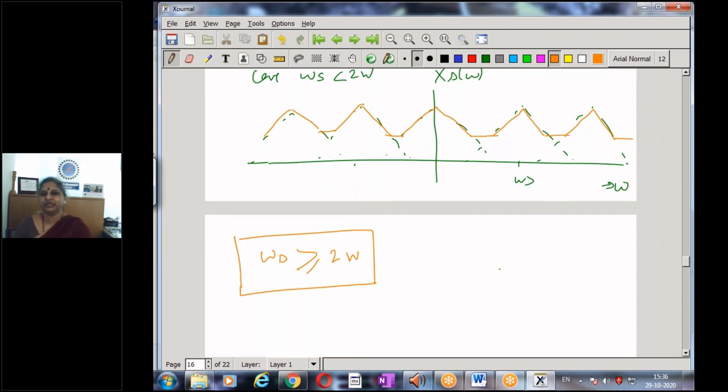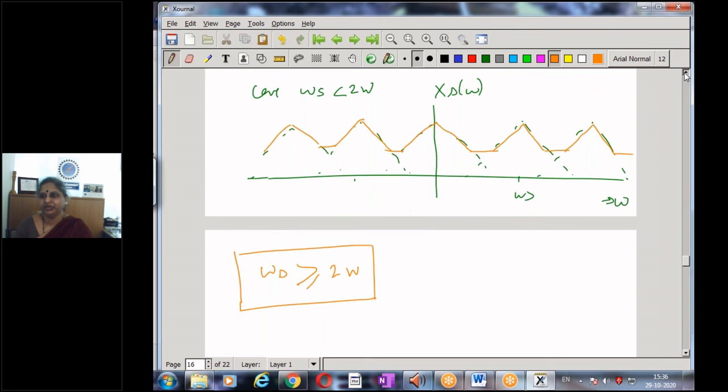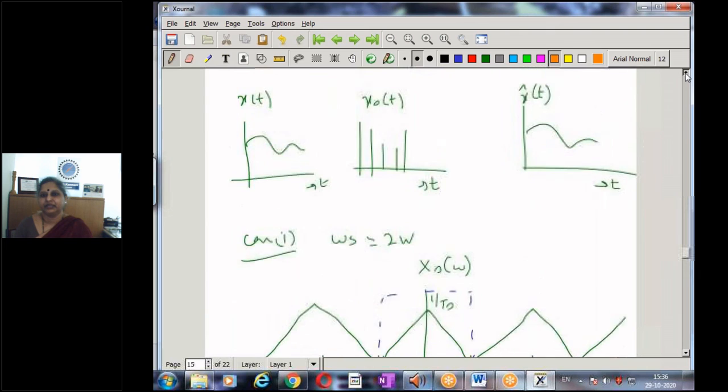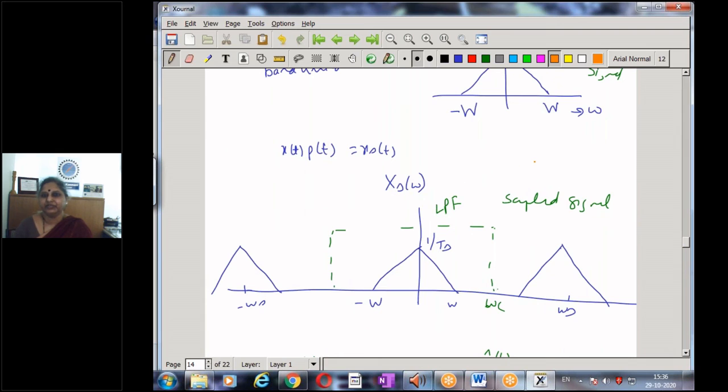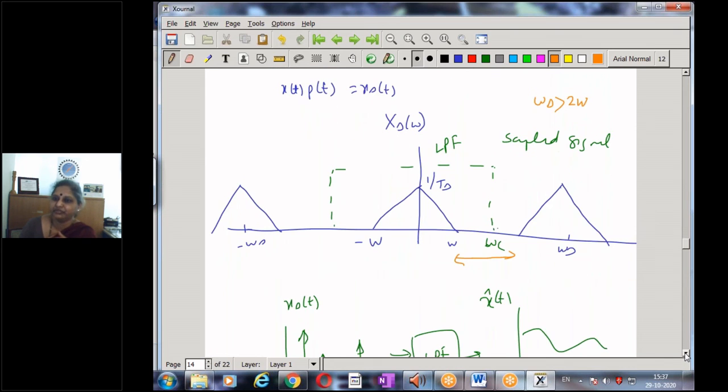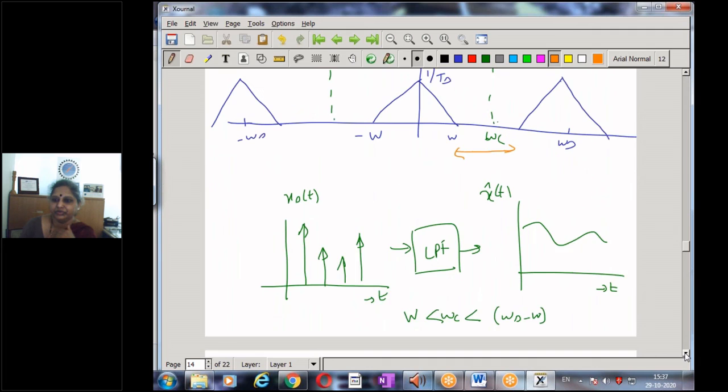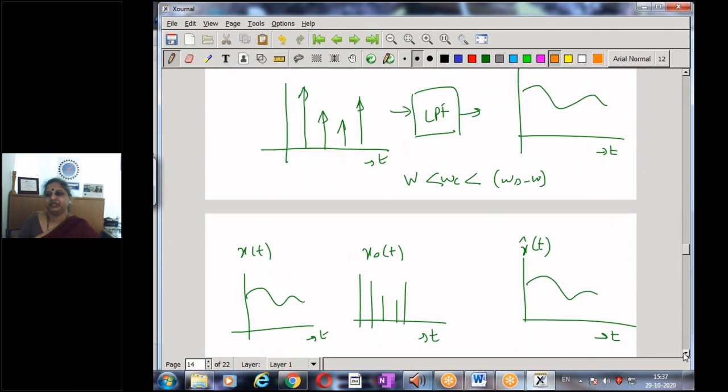So when I have omega s greater than 2w, I have the first case that we had seen. What was that case? It is this case. When do we have this figure? We have this situation when omega s is greater than 2w, and so we have enough frequency band, and I can choose any frequency in between. My design of a low pass filter for recovery is not going to be very stringent, and this becomes a feasible implementation. I can perform sampling, and I can also retrieve my original signal back from the sampled signal.